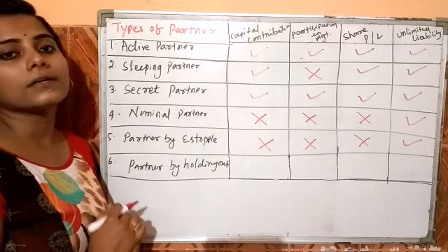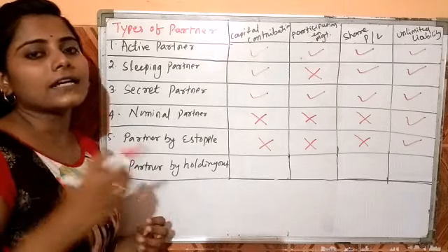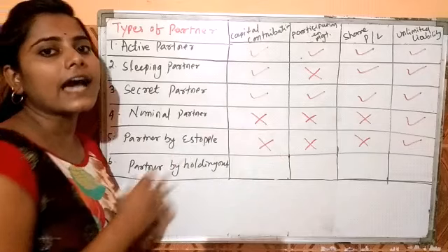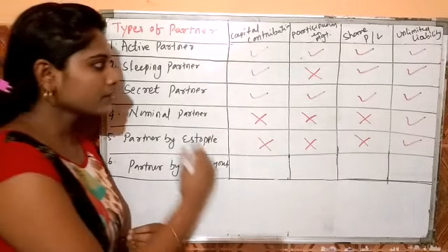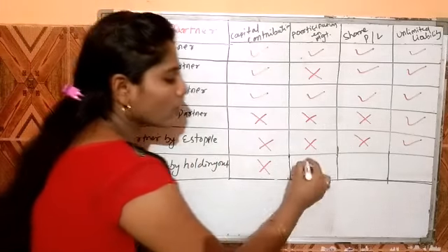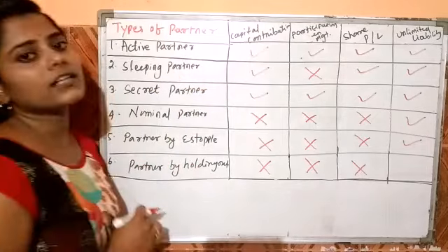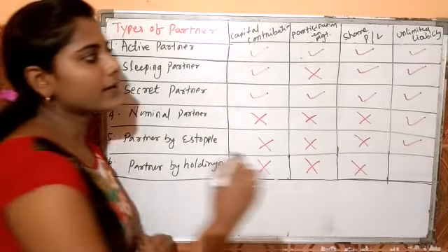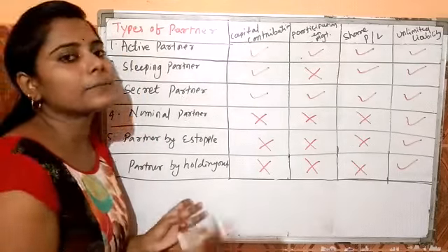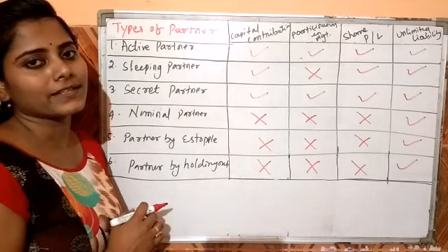And the last is partner by holding out. Partner by holding out means the person is known to the third party and is treated as a partner of the firm. Here he also does not contribute any capital. He does not participate in the management meeting. He also does not share any profit and loss, but he is responsible for the unlimited liability. So these are basically the types of partner. Hope you guys understand this topic.